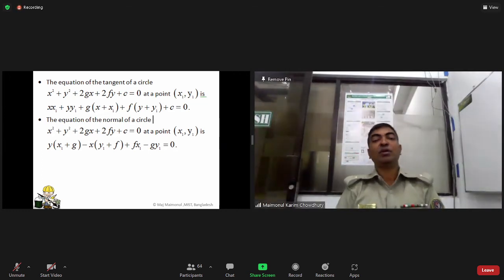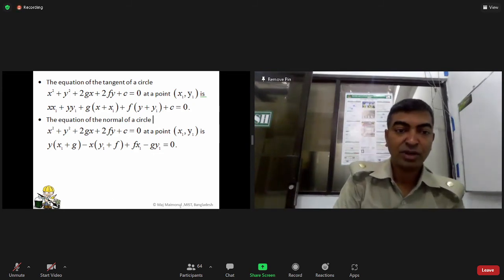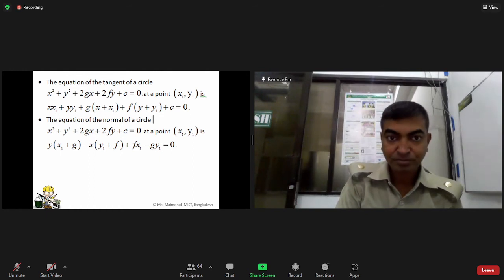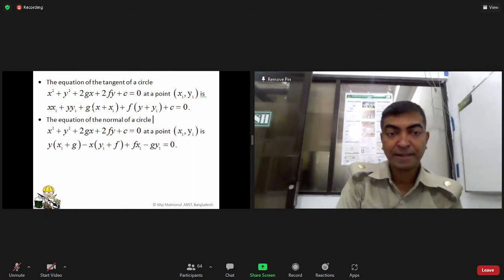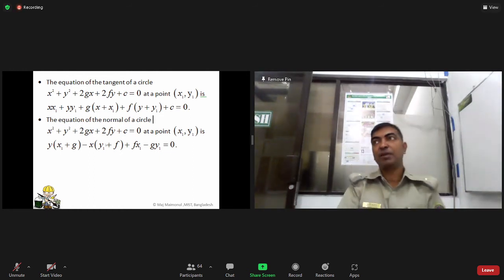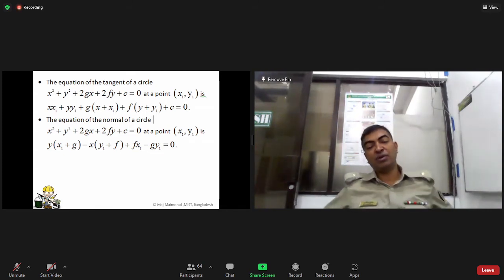The equation of the normal is almost the same category, but with a bit of change. You see, (y minus y1) into (x1 plus g) minus (x minus x1) into (y1 plus f) equal to 0.